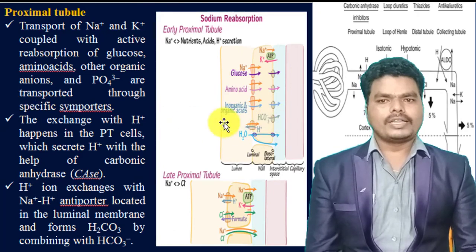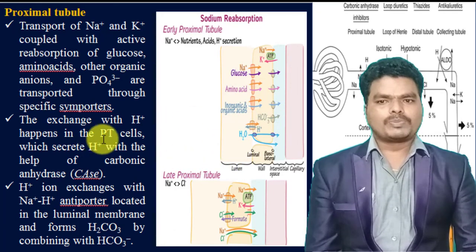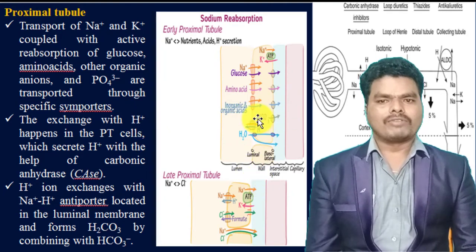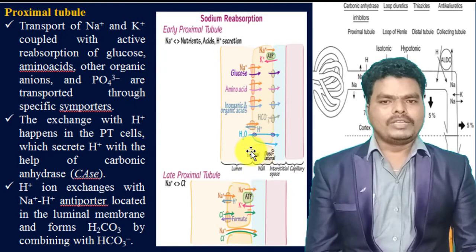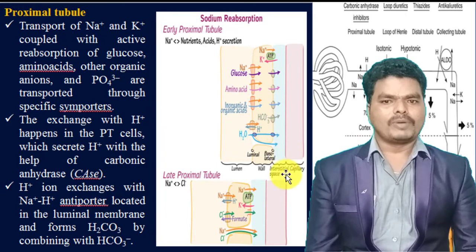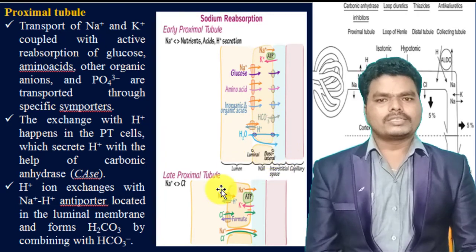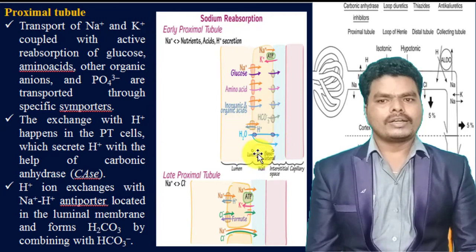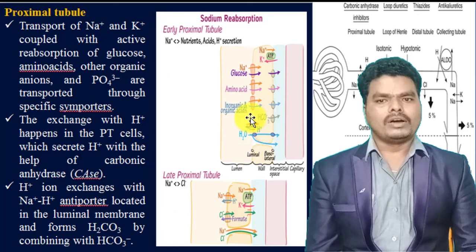In the same way, there is an exchange of H+ ions in the proximal convoluted tubule cells. The H+ ions are secreted from the bloodstream to the nephron lumen with the help of carbonic anhydrase, and these H+ ions are exchanged with sodium through the sodium-hydrogen antiporter located in the luminal membrane, also called the brush border.